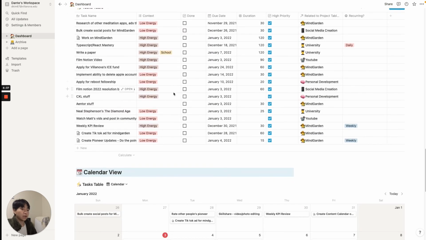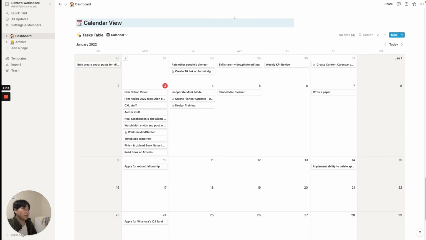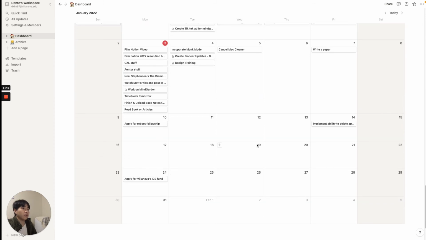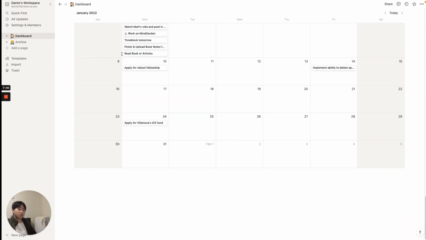And then lastly, I like to have a visual representation of everything I'm doing. And so I have a calendar view. And so this is pretty much my calendar for this month. That was my Notion. It's relatively simple, but I think it's also powerful at the same time.